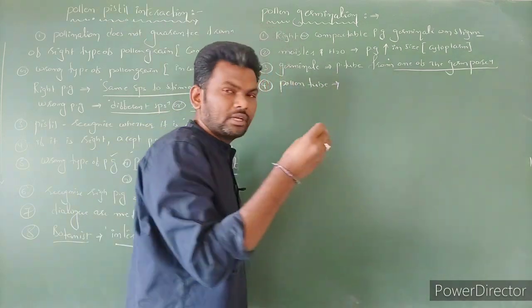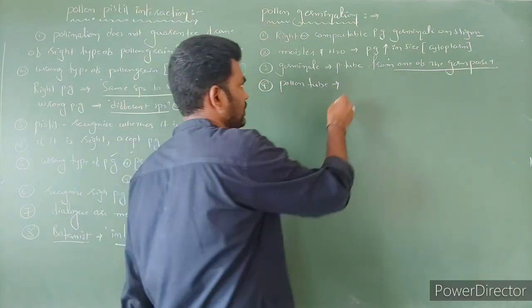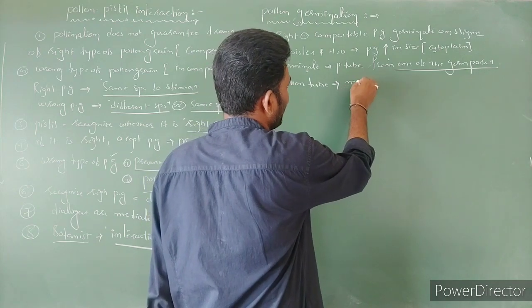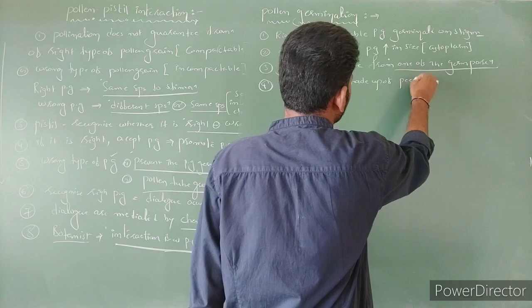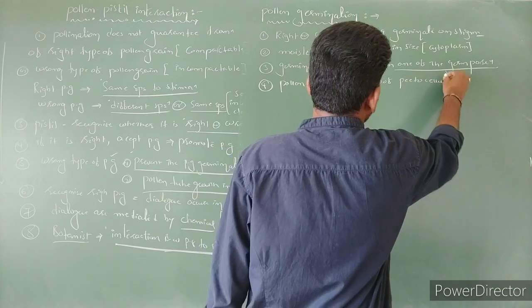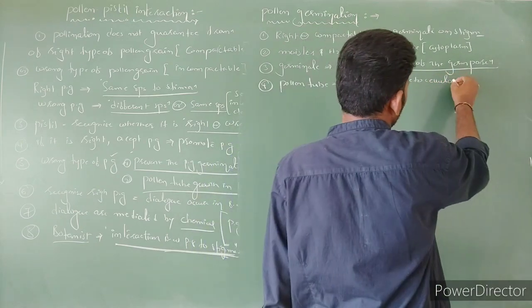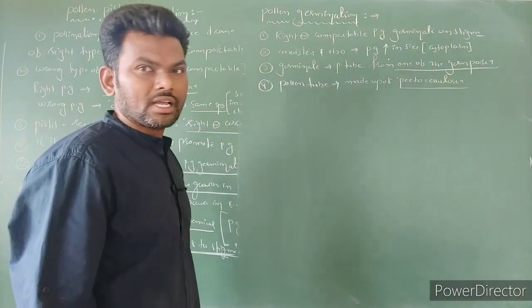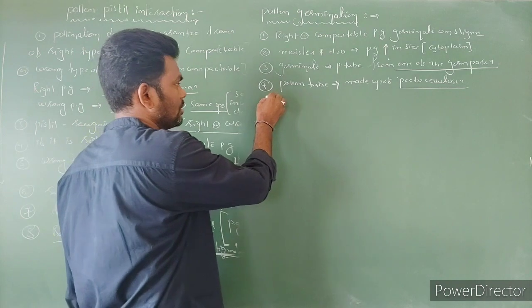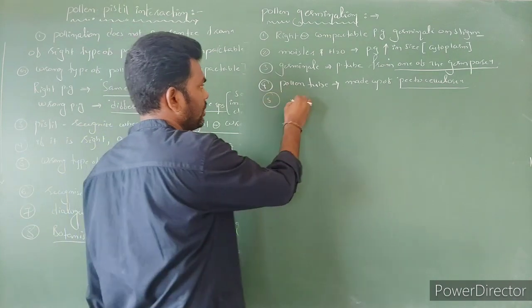The pollen tube is chemically made up of pectocellulose, right? And the pollen tube was first recognized by a scientist we have discussed. The pollen tube was first recognized by, who is he?